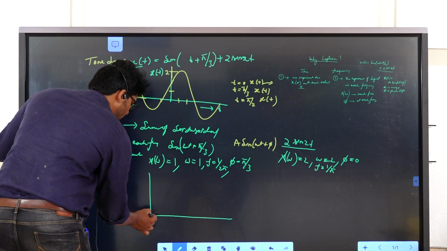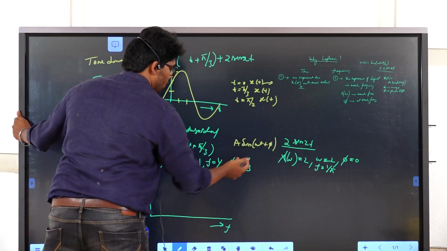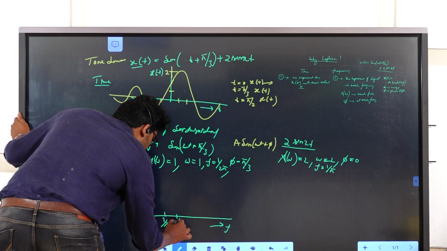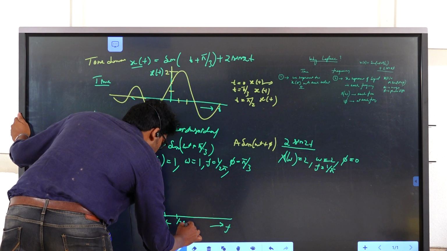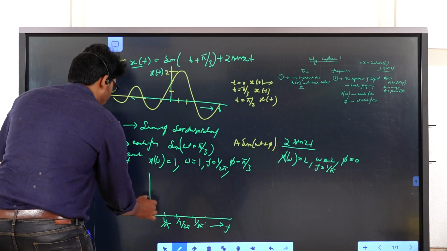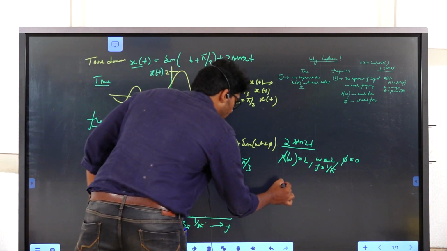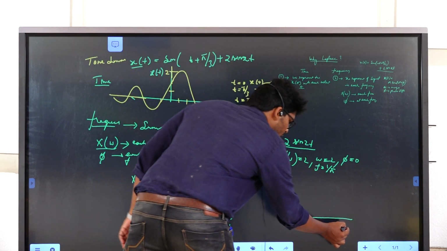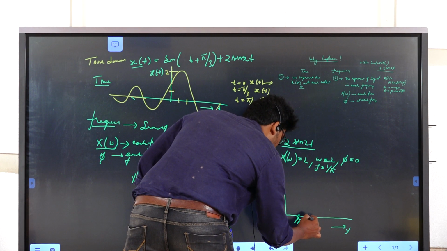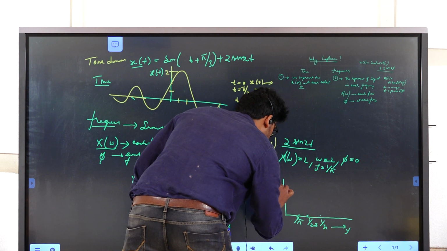On the x-axis I take the frequency values, such as 1 by pi, 1 by 2 pi and 1 by 3 pi. On one y-axis I take X of omega, and on another I represent the phase shift phi with respect to the frequency variation.